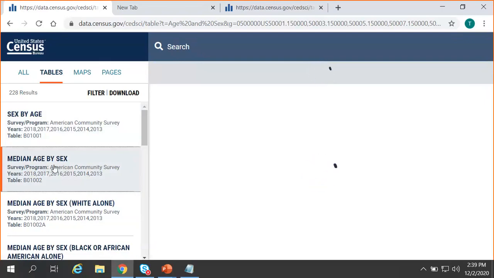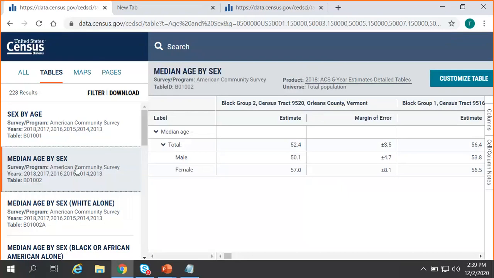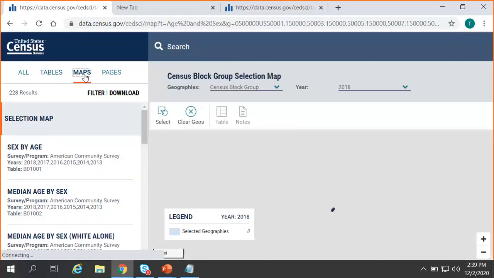Sometimes the table title itself isn't going to be helpful enough for you to go off of. In this case, it looks very promising. Once we click on median age by sex, that table will in fact contain median age data that we're interested in, but we can kind of verify that here on our screen. So the table will show us for the total population, median age for this first block group is 52.4. It also gives us data for median age broken out by male and female if we were interested in that. Once we know that that table has our information, go ahead and click on Maps in the upper left in order to map that out on the site.